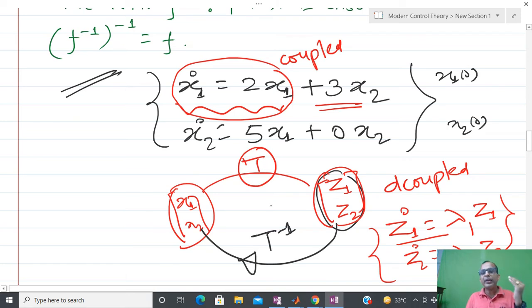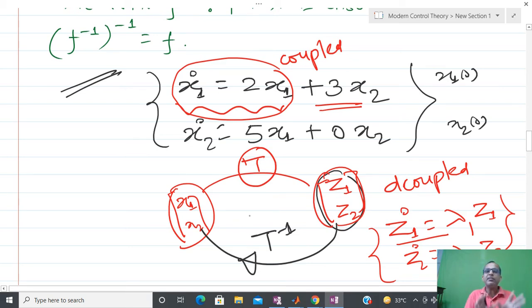So whenever you define any kind of transformation, you have to be very careful that it satisfies the property of one-one and onto. Otherwise you are able to move from one coordinate system to another, but you are not able to return back.